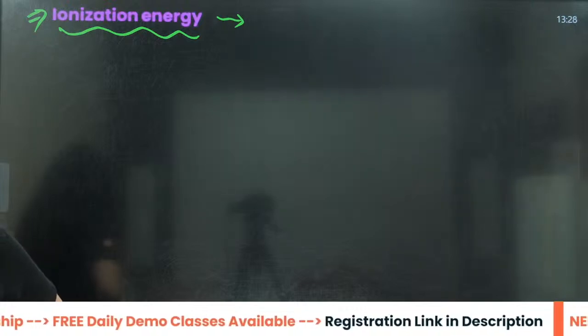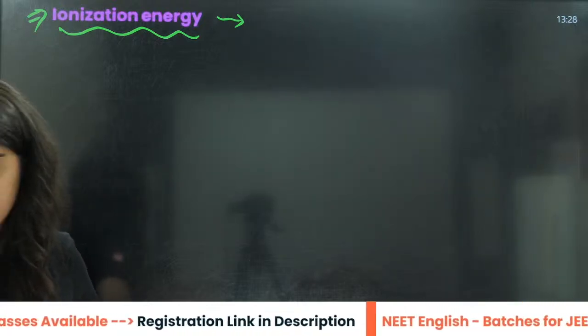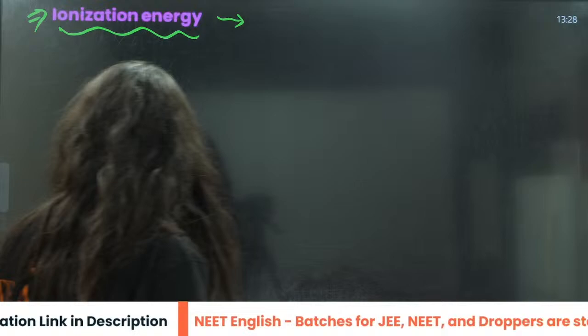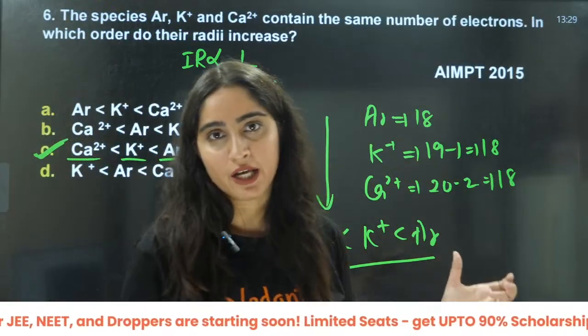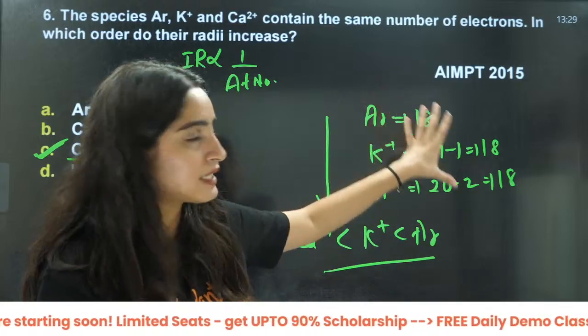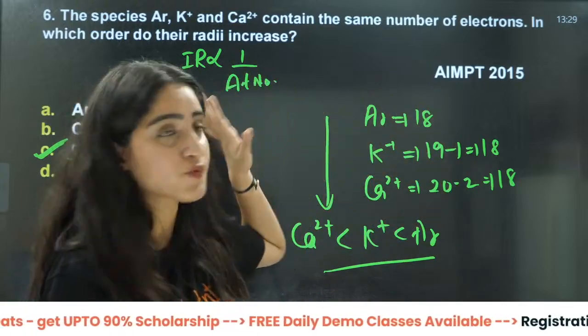Ma'am, we check only positive or negative. Means positive or negative you are talking about here? We check both. Number of electrons we have to check, right? Number of electrons we check, these are isoelectronic, then we will apply this formula.